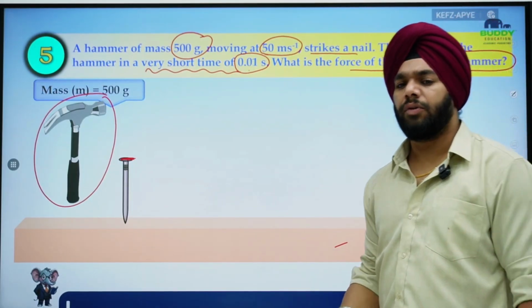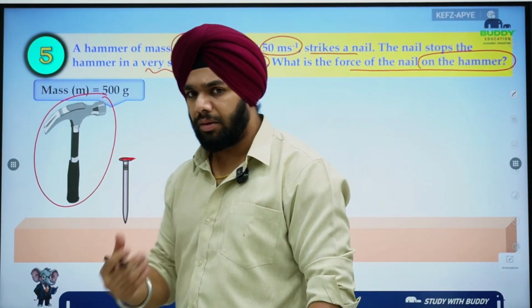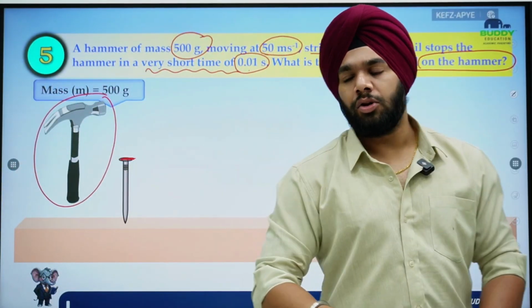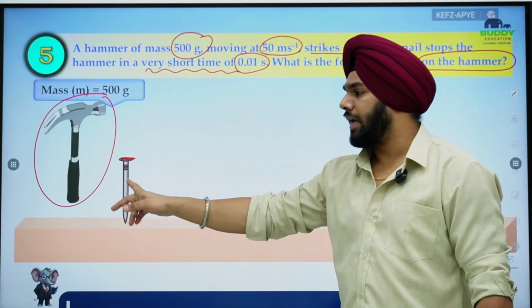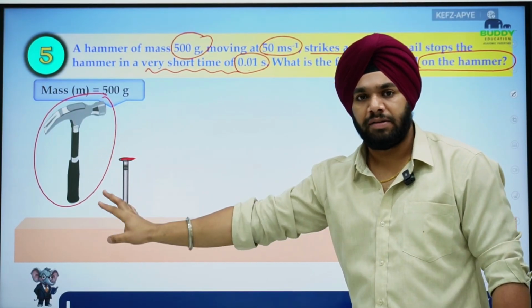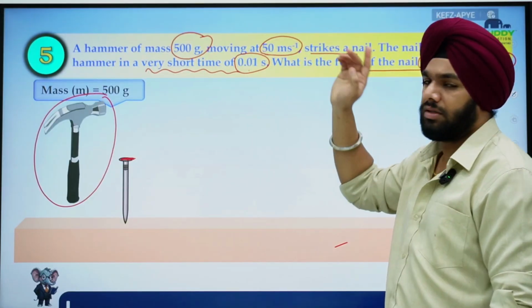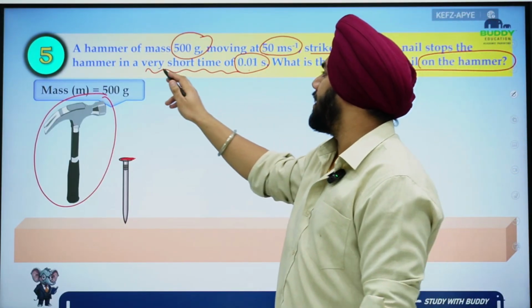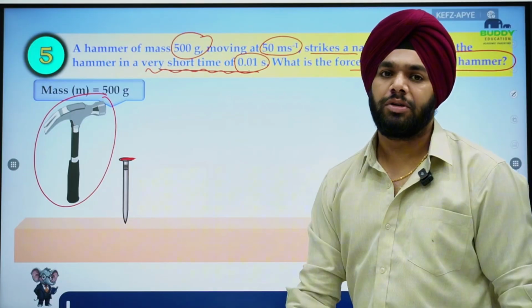Okay, they are only asking for the reaction force, right? You getting my point? You need to change the reference frame in this. Normally we were looking at the nail, but this time we are looking at the hammer, right? Hammer mass is given 500 gram, initial velocity is 50 meter per second, right? And the nail stops the hammer in a very short interval of time, that is 0.01 second.